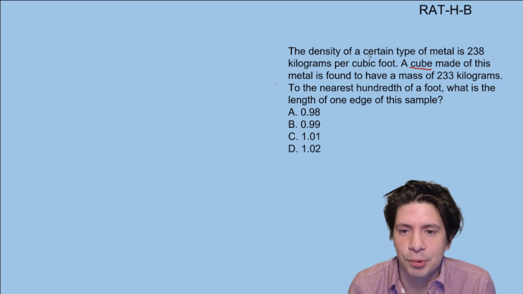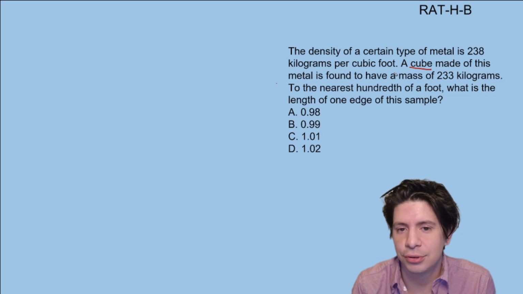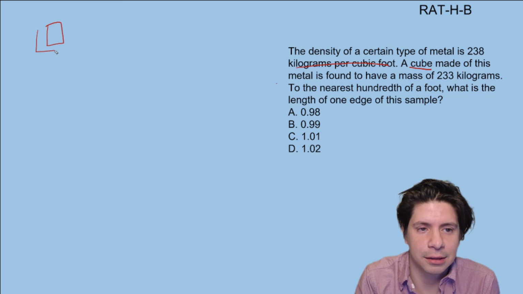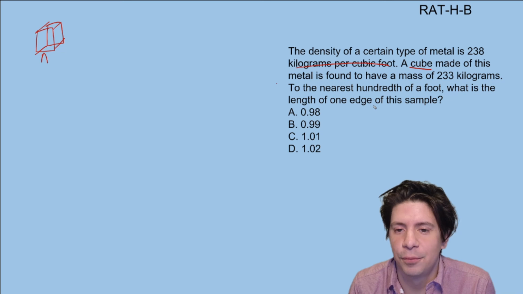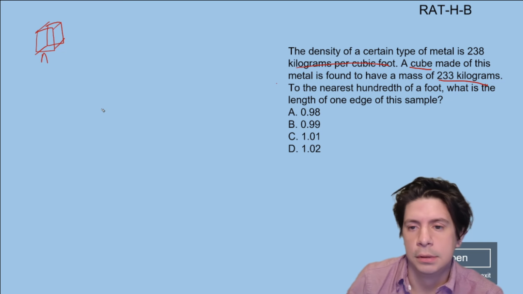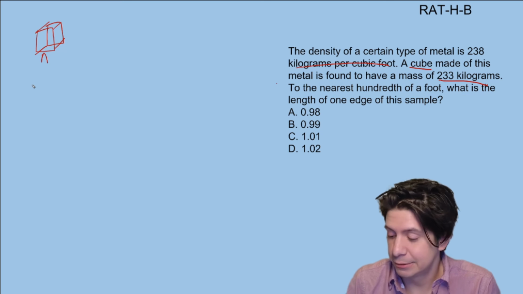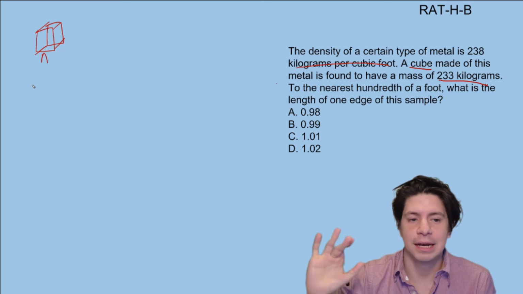And then the density is also involved in geometry and with units, right? So the units here are kilograms per cubic foot. And a cube is the same side length cubed. That's how we'd find its volume. So we could call all these n. So to the nearest hundredth of a foot, what is the length of one edge of this sample? Okay, so we're going to take the 233 kilograms, and that's the mass that we're dealing with, and we're going to convert that into volume and then convert the volume into edge length, right?